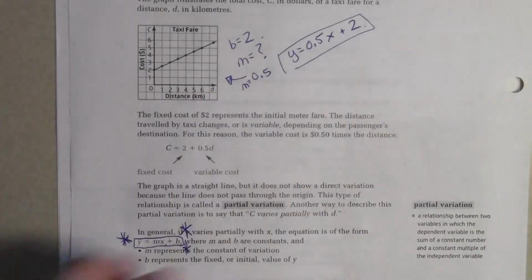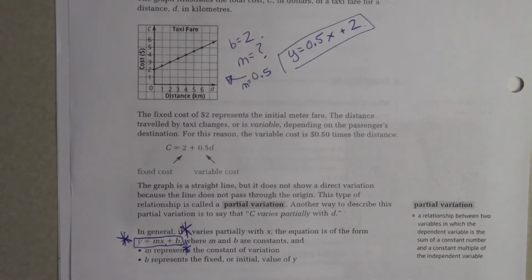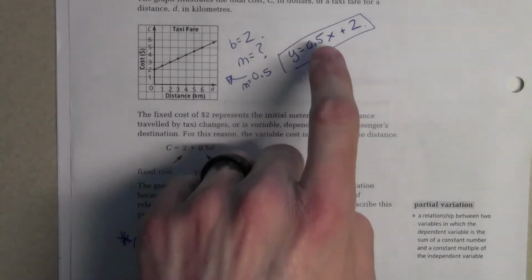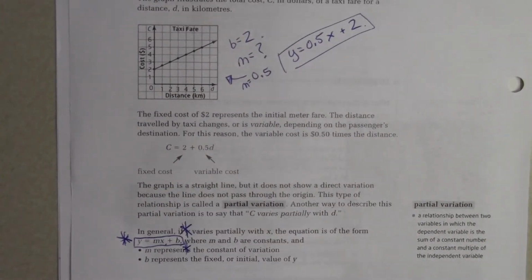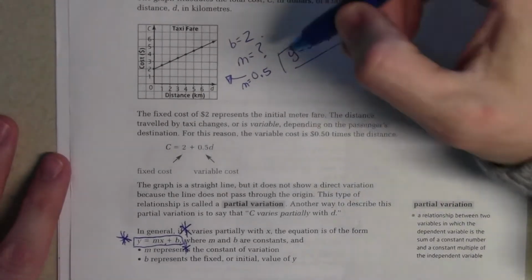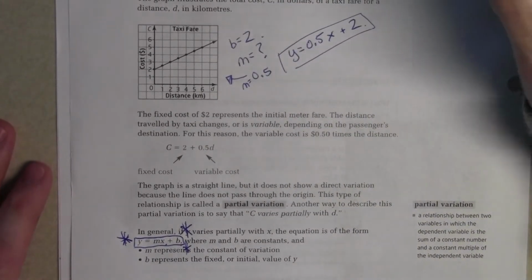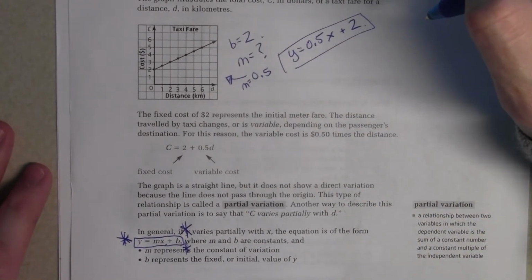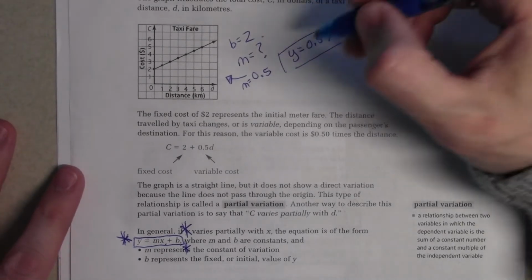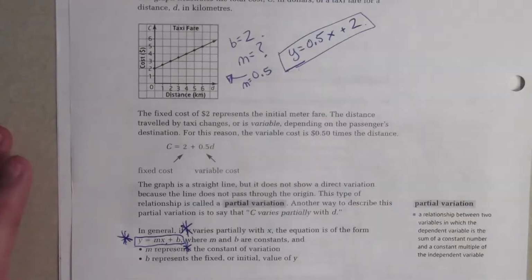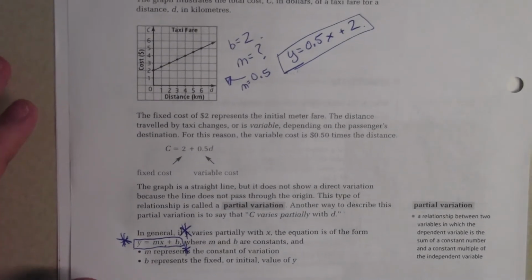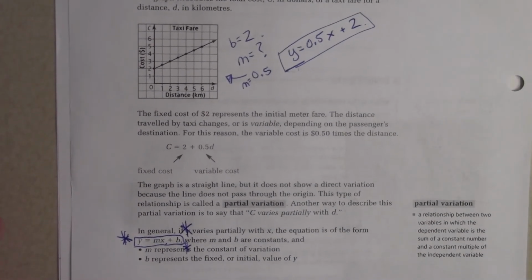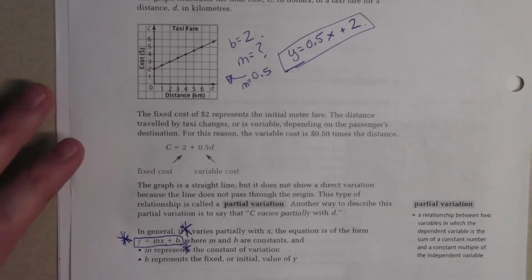That's a huge part of grade 9, what was just done right there: understanding what the slope was and the y-intercept. I know it seemed really easy, but that's a big part of grade 9. If you don't understand what happened here, now's the time to get it clarified. Slope is huge. We're going to get a formula to calculate it in a minute. m is rise over run, right? Yes, that's right.